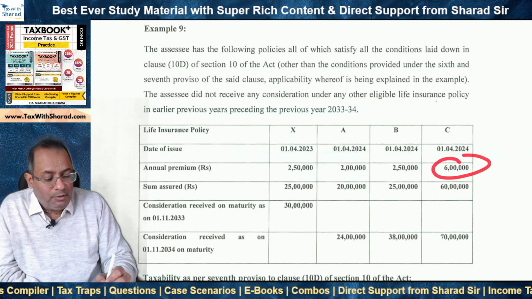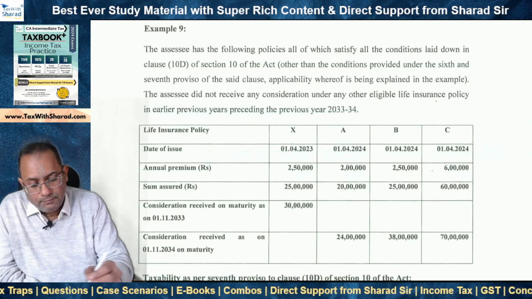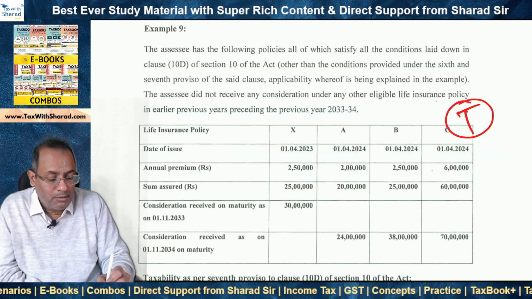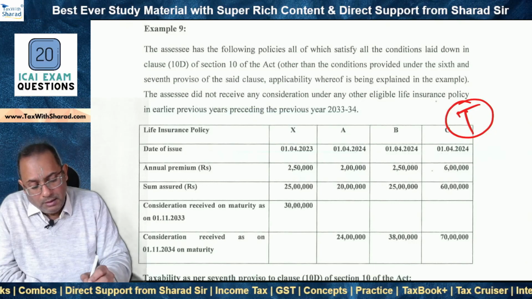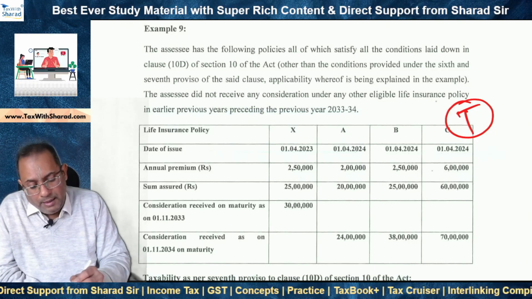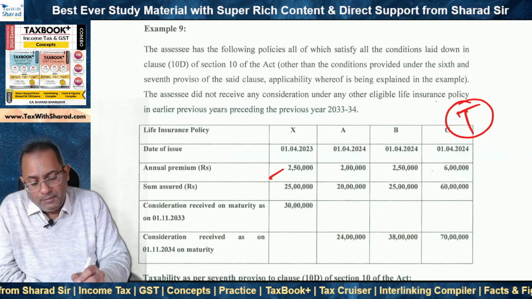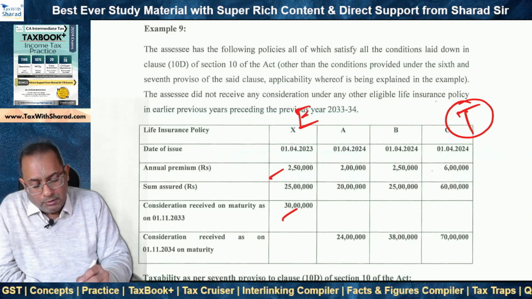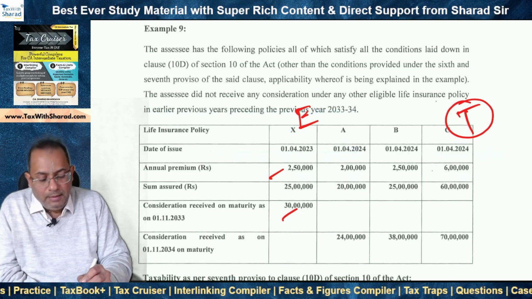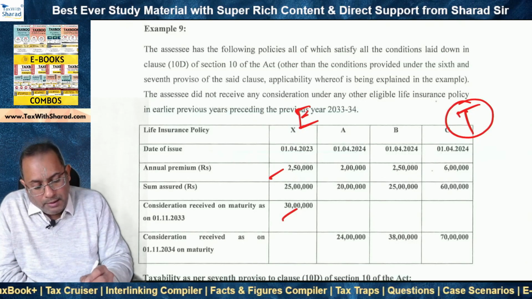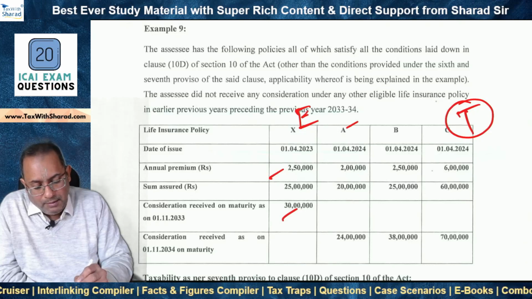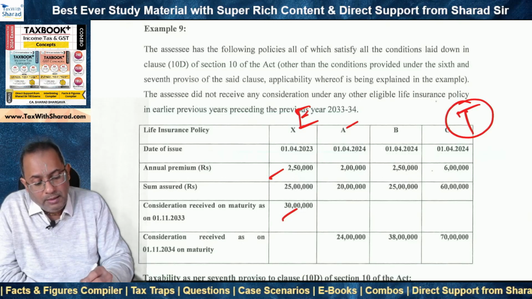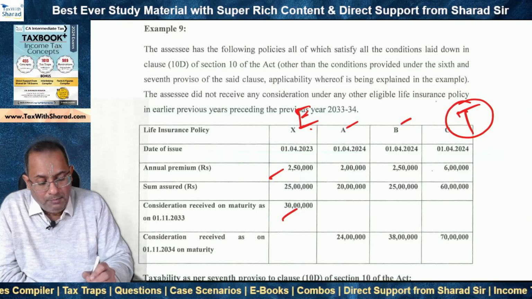Now C clearly is more than 5 lakh rupees, so C will be taxable. C will be taxable because there is no question of C being exempt because the premium itself is more than 5 lakh rupees. So what we are left with is A and B. Now X we have already taken 2 lakh 50,000 as the premium and we have considered the proceeds as exempt. So that means out of 5 lakh rupees still 2 lakh 50 is left, and therefore we can claim X and A as exempt, in which case the aggregate premium is 4 lakh 50, which is not more than 5 lakh, and also we can claim X and B as exempt where the premium is 5 lakh, it doesn't exceed 5 lakh.